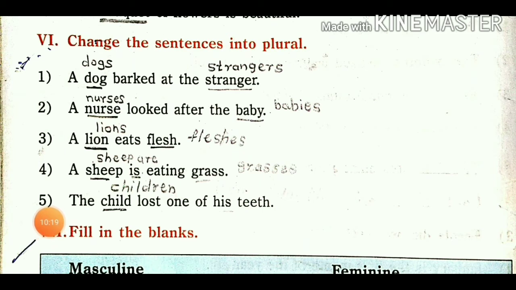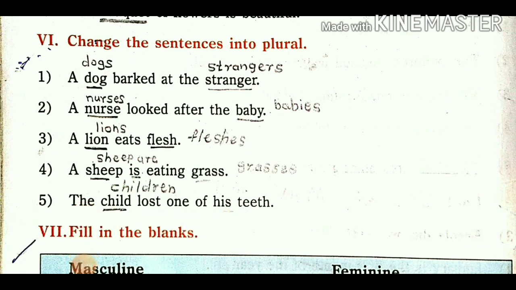Then fifth number, the child lost one of his teeth. So here we can use children instead of child, as a many or plural form. The children lost one of their teeth.